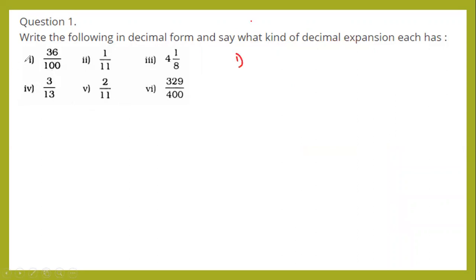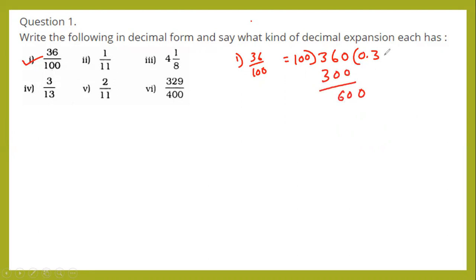First question is 36 by 100. Now divide this one: 36 divided by 100. Put 0 point here. 100 3s are 300. Remainder is 60.